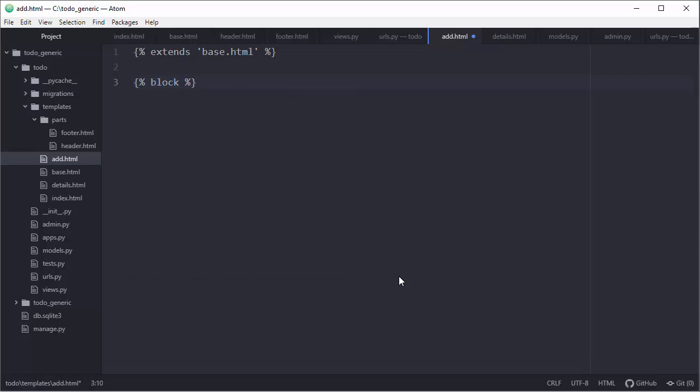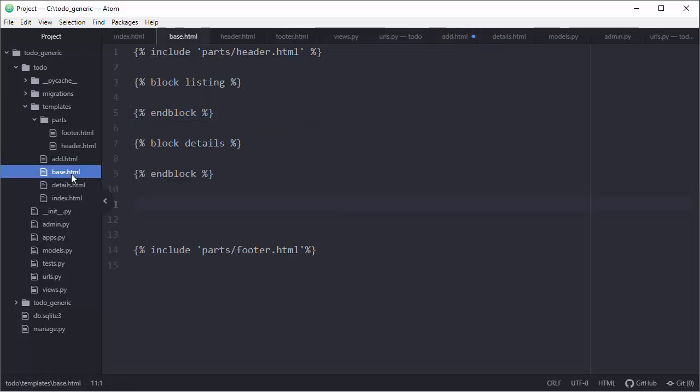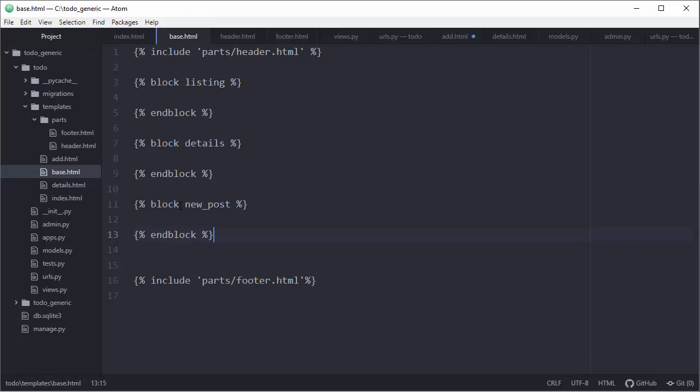So a new block, for example, new post. We also need to close it with end block, and because we have it in a custom page, we also need to get that into the base template, because if we don't do that, we will run into problems. So these are kind of generic placeholders.